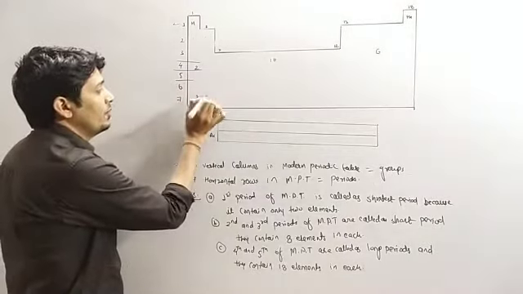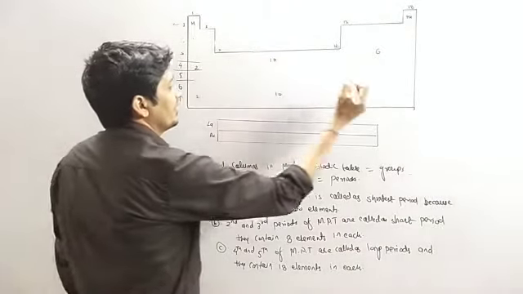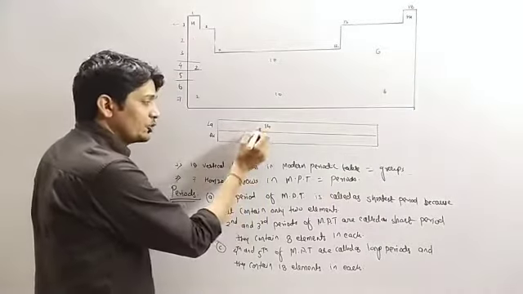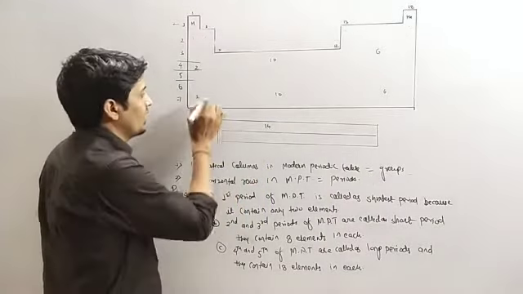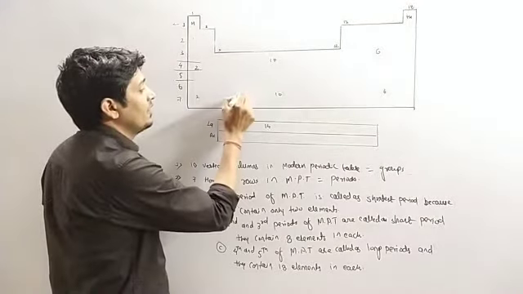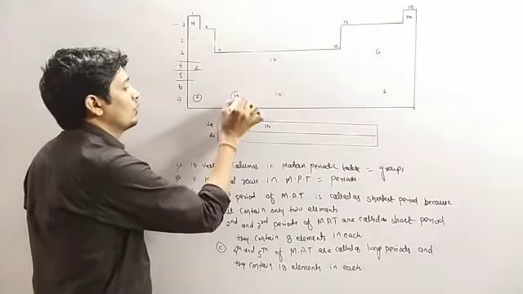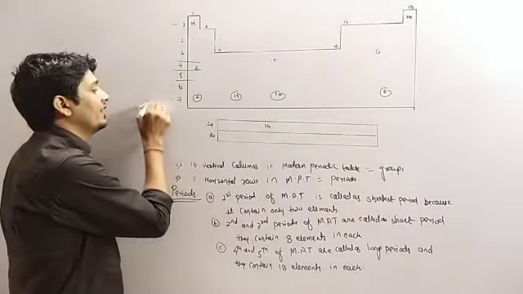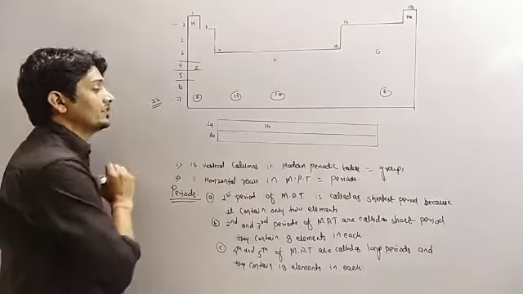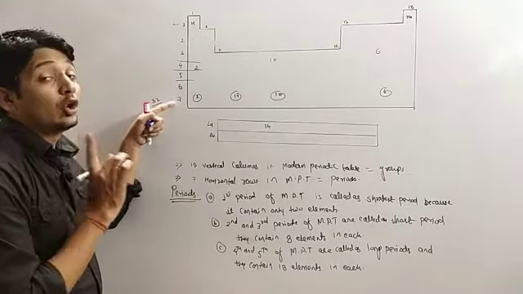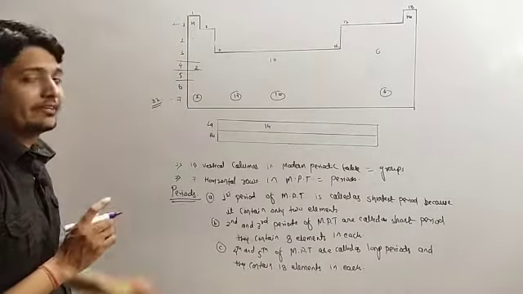We have 2 elements here, 10 elements here, 6 elements here and 14 elements here. The actual position of lanthanoid and actinide is on 6th and 7th period. So we have to write 14 here also. So 2 plus 14 plus 10 plus 6 equals total they contain 32 elements. That means the period 6th and 7th are the longest period among all 7 periods.